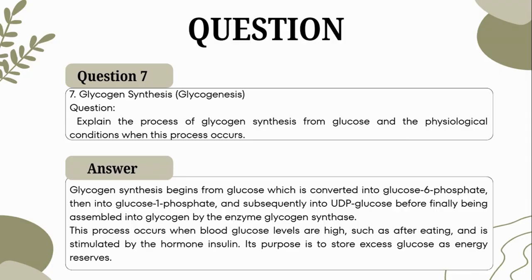This process occurs when blood glucose levels are high, such as after eating, and it's stimulated by the hormone insulin. Its purpose is to store excess glucose as energy reserves.